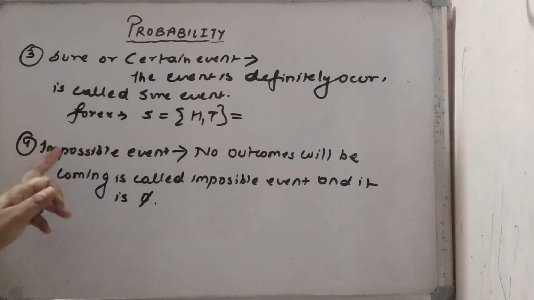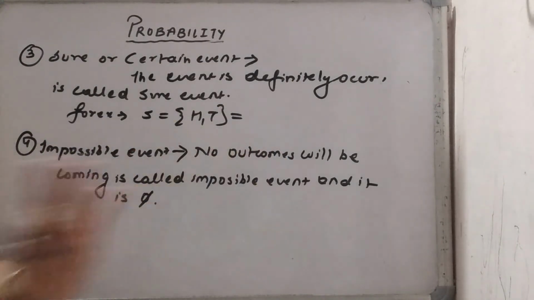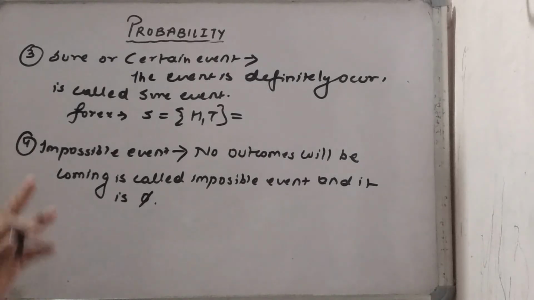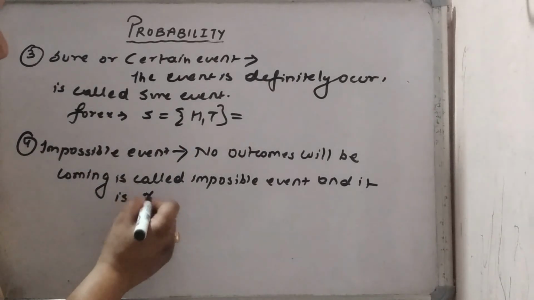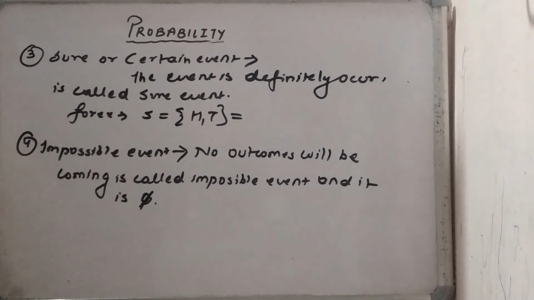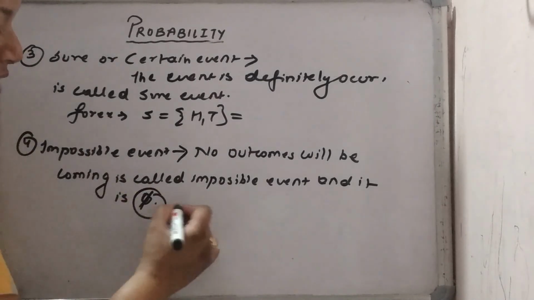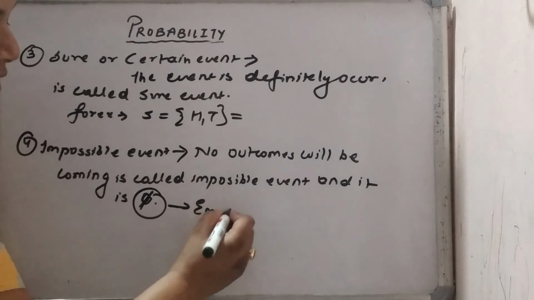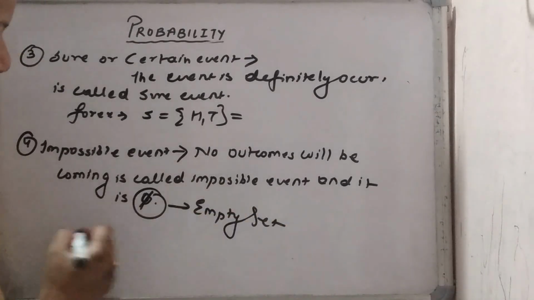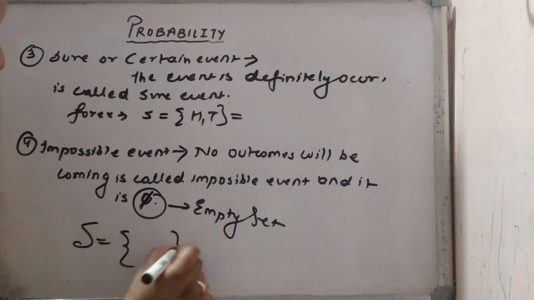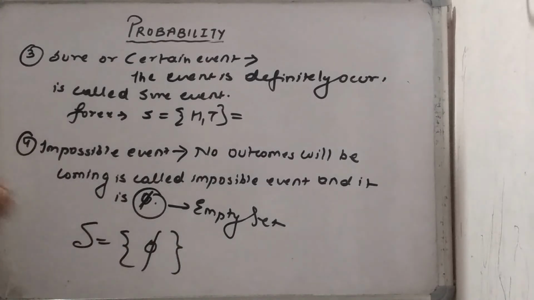Okay. What is an impossible event? No outcome will come, no result will come. That is called an impossible event. For example, it is denoted by phi. This phi is called the empty set. You know the empty set, it means the event will be empty, there will be phi only. So when no possible outcomes will come, that is called our impossible event.